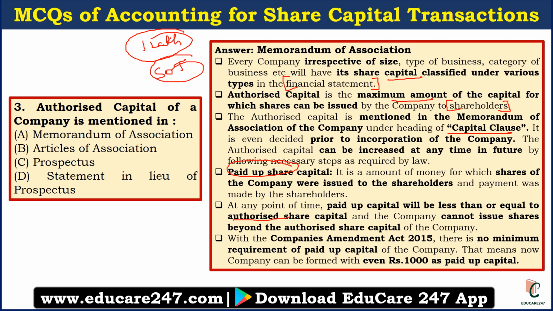Companies Amendment Act 2015 has amended the Company Act and it says that no paid up capital requirement is there for the incorporation of the company. So basically a company can be formed even for rupees 1000 as a paid up capital. So this is the overall concept of authorized capital and paid up capital.